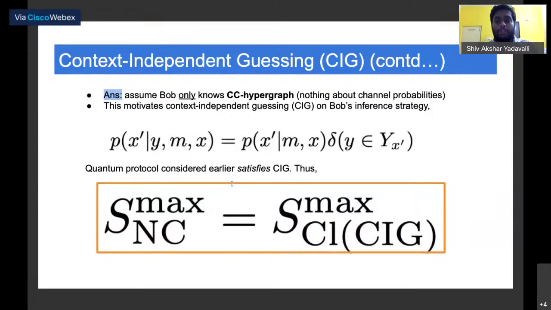So if we make this assumption of CIG to the classical inferences that Bob can make, then we restrict the kind of inference strategies Bob can use, and then we recover an equality that says that the success probability for general non-contextuality, that is both preparation and measurement non-contextuality, is equal to the maximal success probability in the classical regime, assuming that Bob's inferences are restricted by CIG.